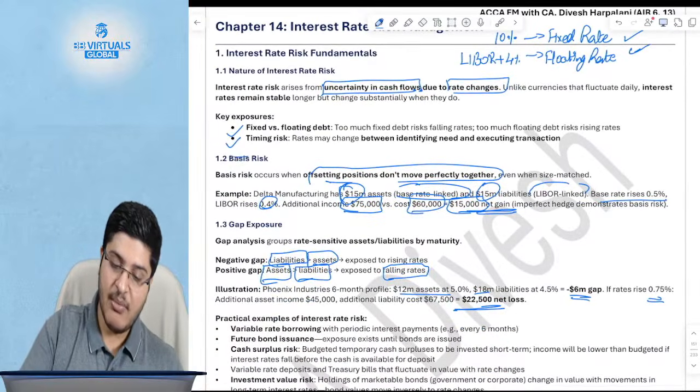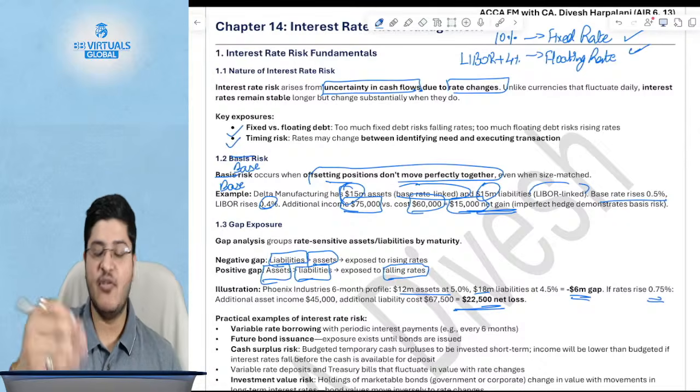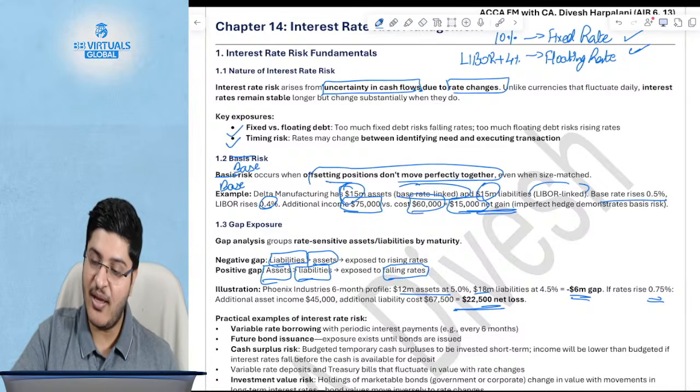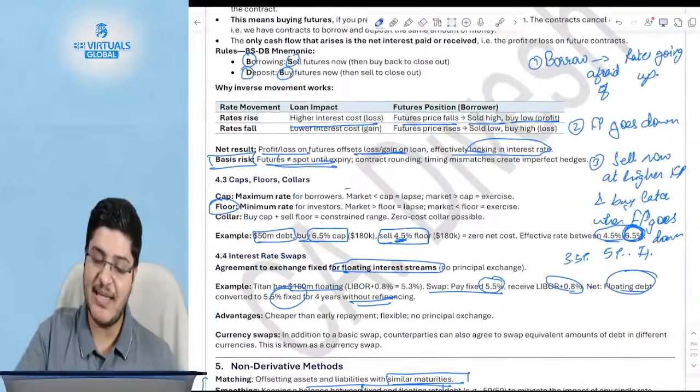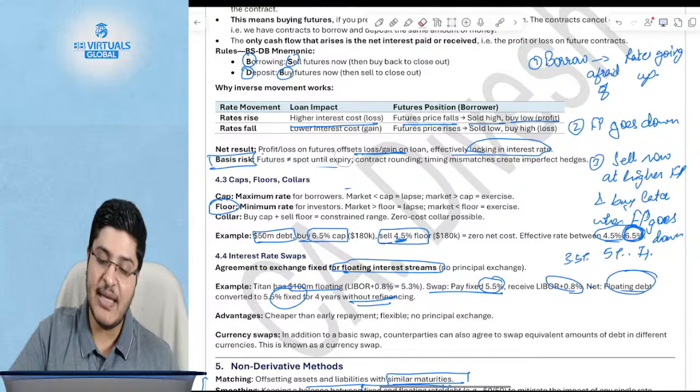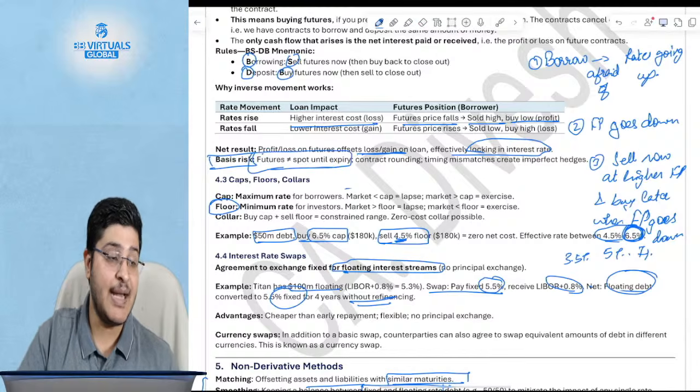This could be called a base risk. Okay, you can call this a base risk, which is the base rate is different. Okay, this could be called a base difference. If you're getting confused, call this a base difference. This is nothing but the base rate is different, and this one, don't get confused, this one is basis risk, which is when your future price is not equal to the spot price at expiry.